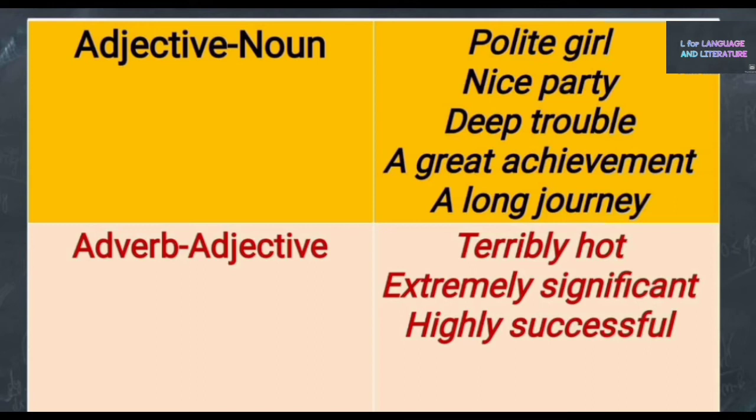Next one is adverb-adjective collocations. For example, terribly hot, extremely significant, highly successful. Here you can see an adverb is followed by an adjective. These collocations are called adverb-adjective collocations.